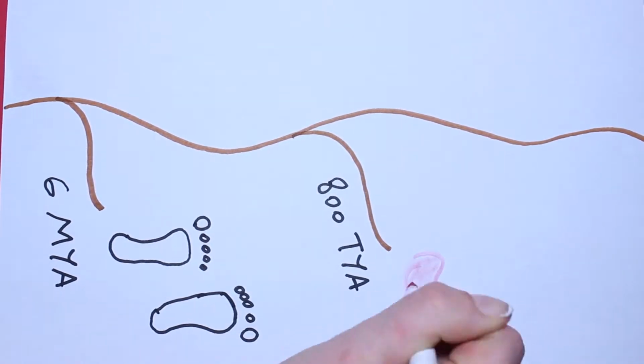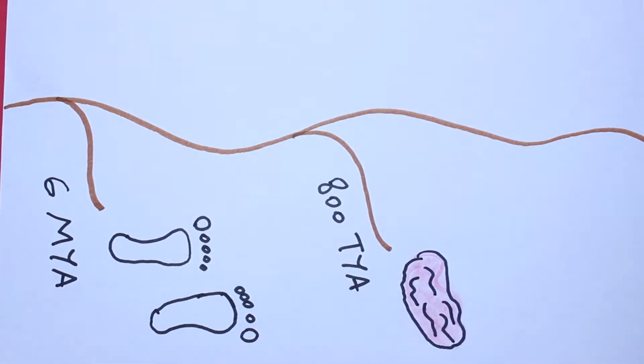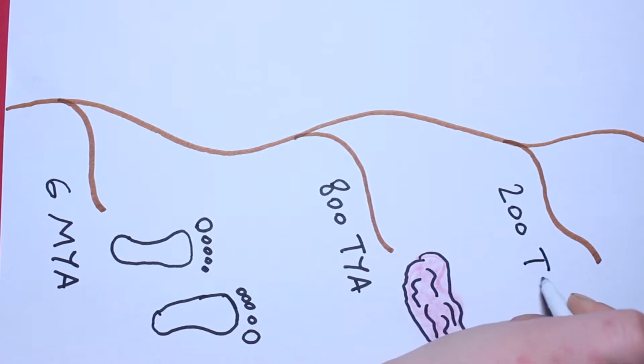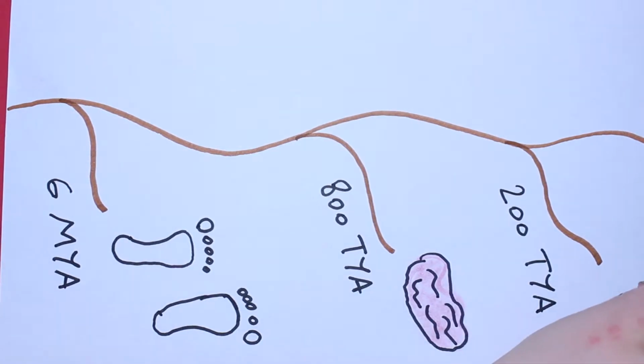800,000 years ago, our brains started increasing rapidly in size as we continued to rise and dominate the planet. 200,000 years ago, the first modern humans walked on the planet. This is the story of evolution.